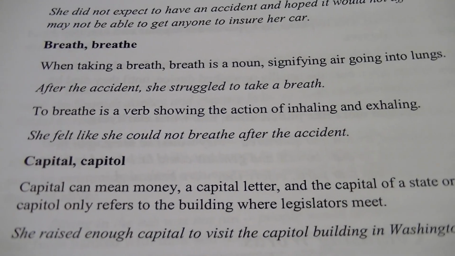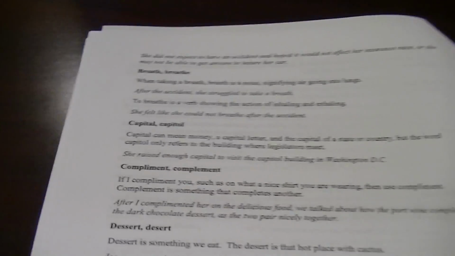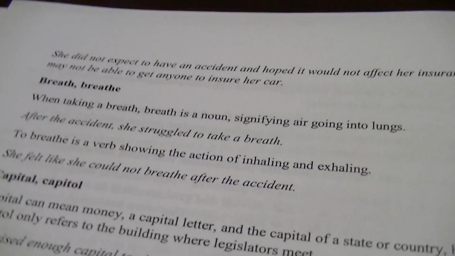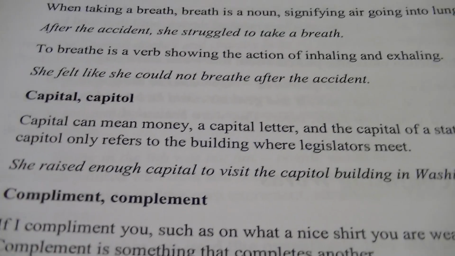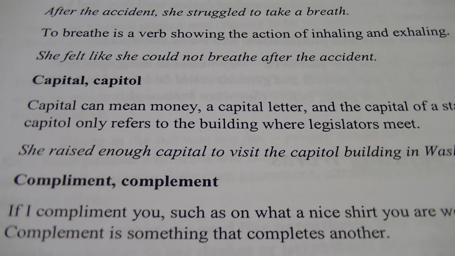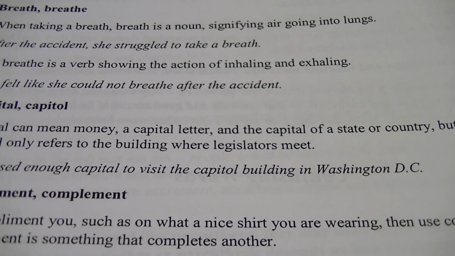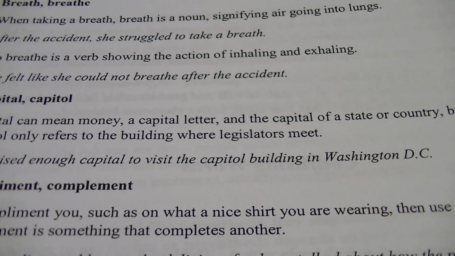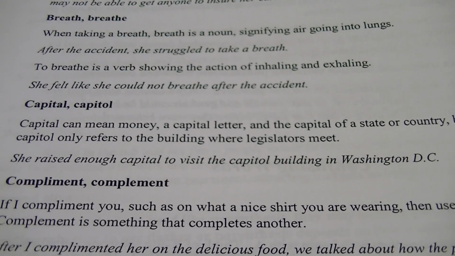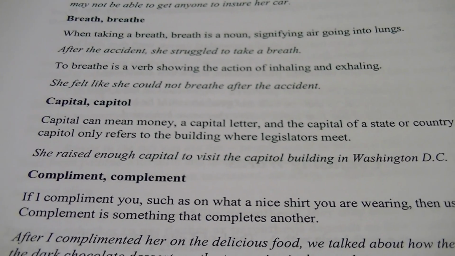All right. We got capital and capitol with an AL versus an OL. Capital with an AL can mean money, a capital letter, and the capital of a state or country, but the word capitol with an OL only refers to the building where legislators meet.